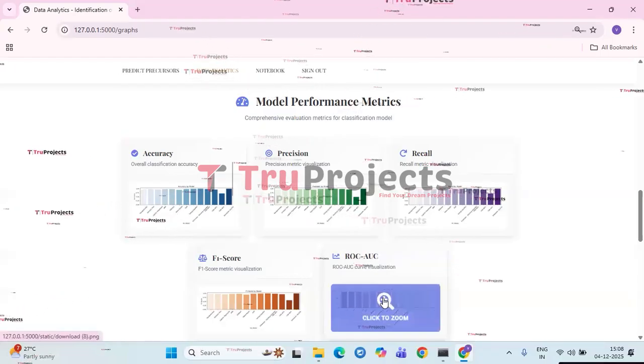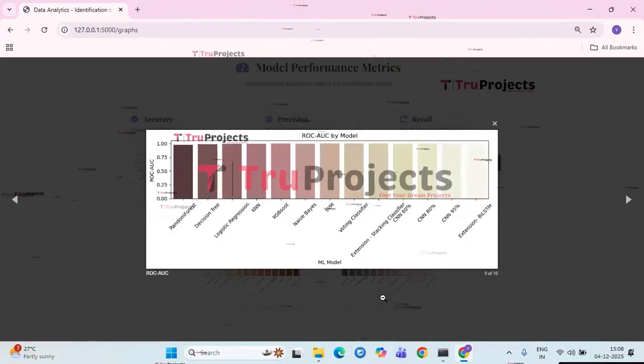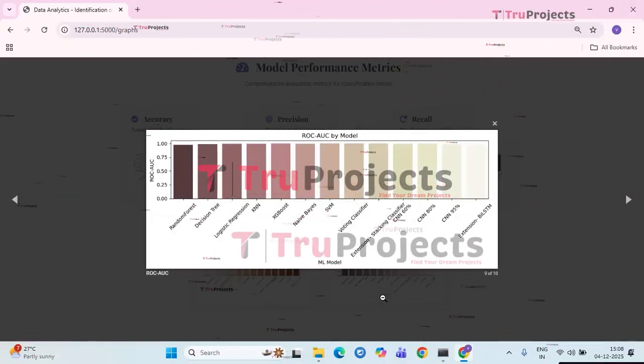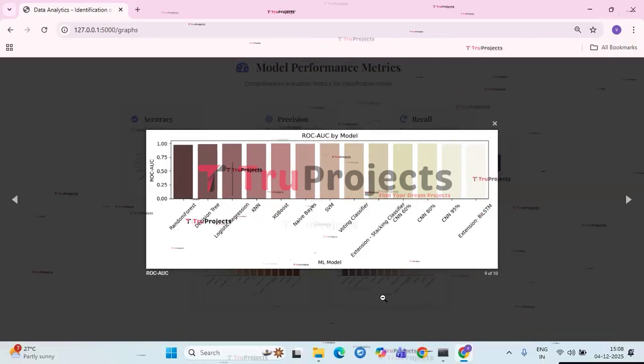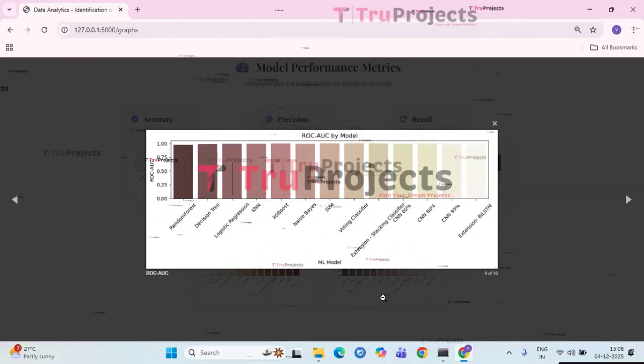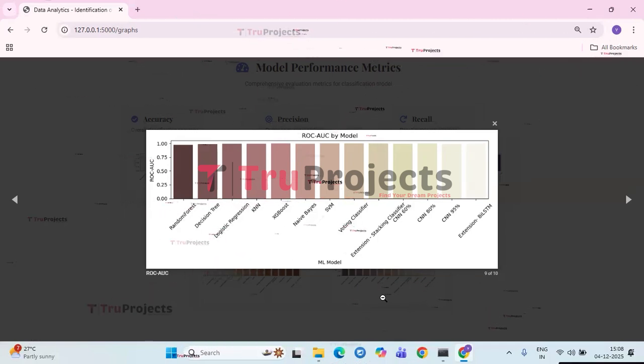Next, we have the ROC and AUC graph. The bar chart compares the ROC and AUC scores of various machine learning models. All models achieve very high performance with scores close to 1.0, indicating excellent classification ability. Traditional ML models, ensemble models, and neural network extensions perform similarly with only slight variations among them.